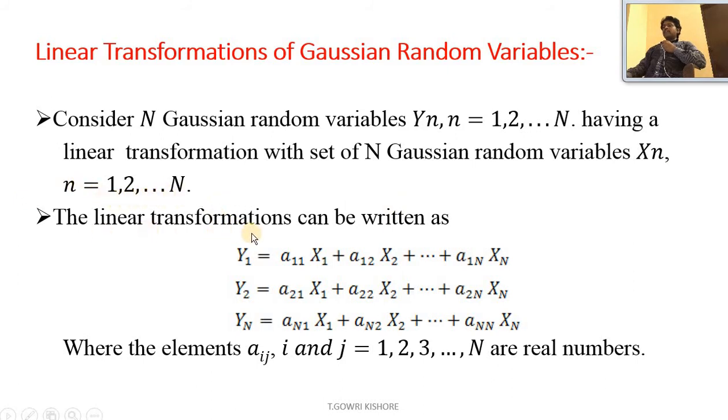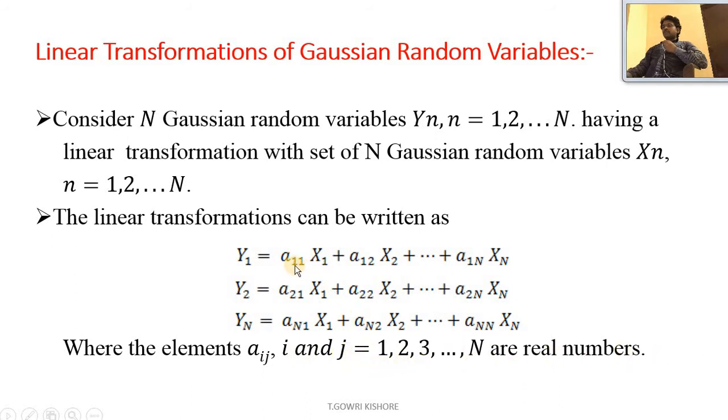So the linear transformation can be written as Y1 equal to a11 into X1 plus a12 into X2 plus and so on plus a1n into Xn, where Y2 equal to a21 X1 plus a22 X2 plus and so on plus a2n Xn, Yn equal to an1 X1 plus an2 X2 plus and so on plus ann Xn, where the elements aij, with i and j equal to 1, 2, 3 and so on, are real numbers.